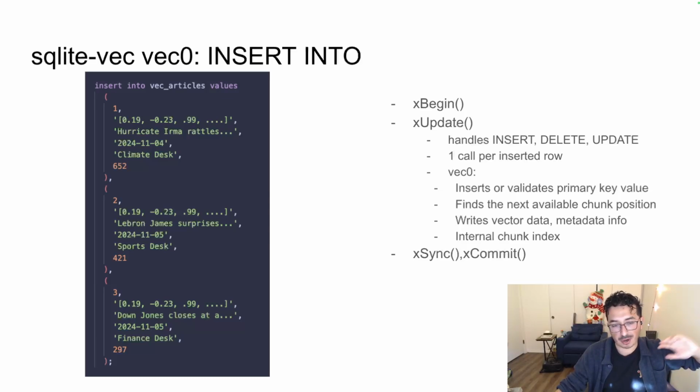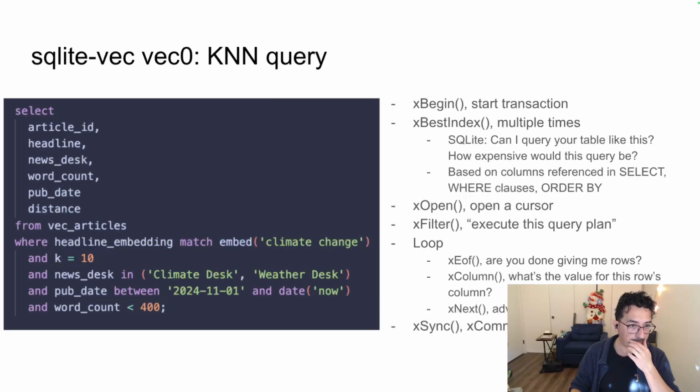So when you call xBegin, you start a transaction on your Postgres database. xSync, then you sync that data, and xCommit, that's a flag that everything's done. Again, these are all callbacks that SQLite will call depending on what SQL is provided to your virtual table. So that's how an insert into works. Someone inserts into it, it does all this validation, it will commit those results, and SQLite-vec will do this inside of your SQLite database, inside of shadow tables.